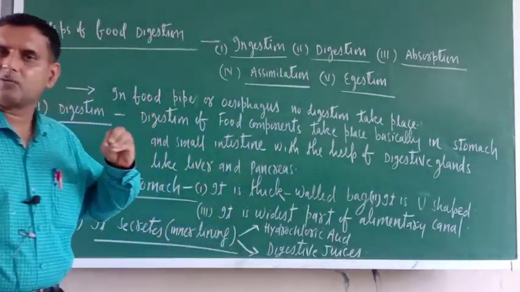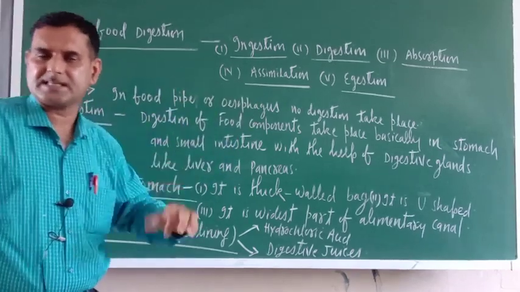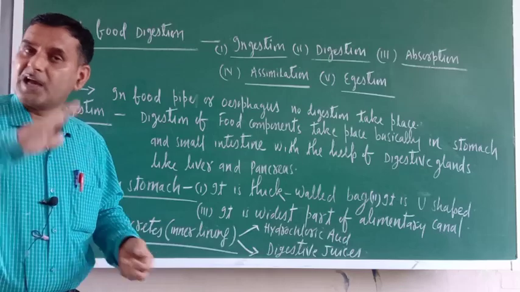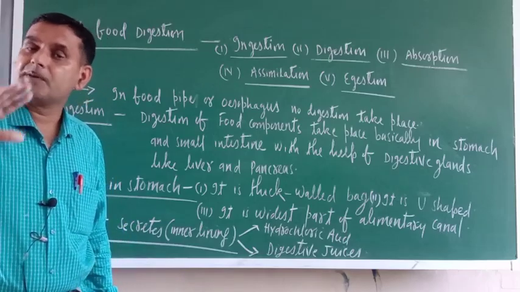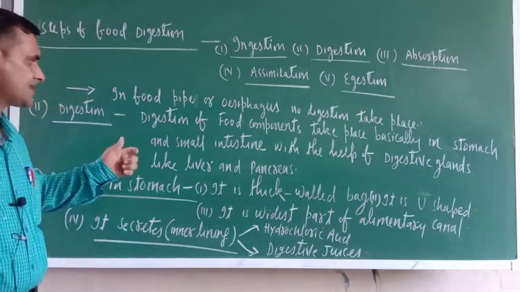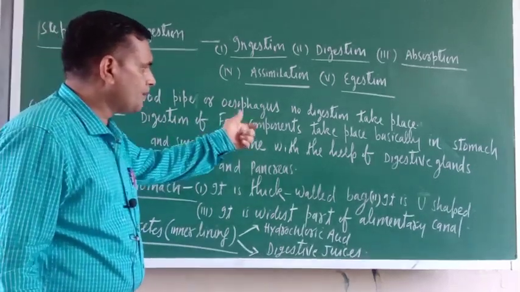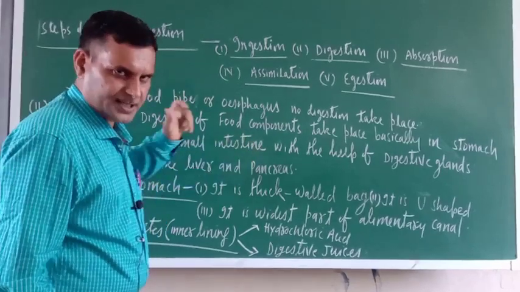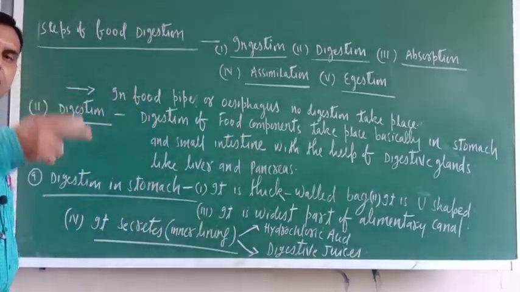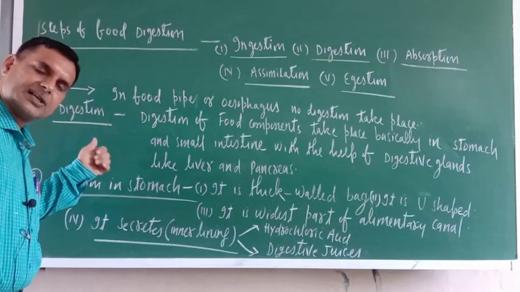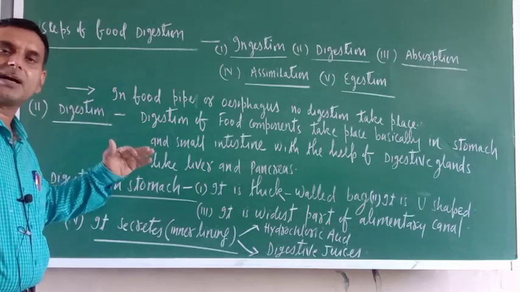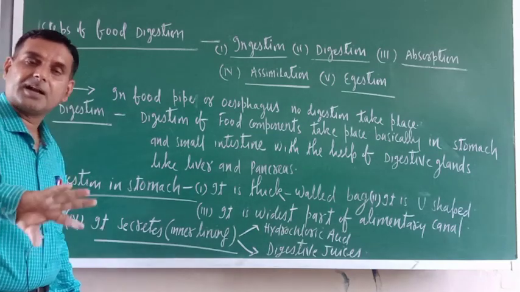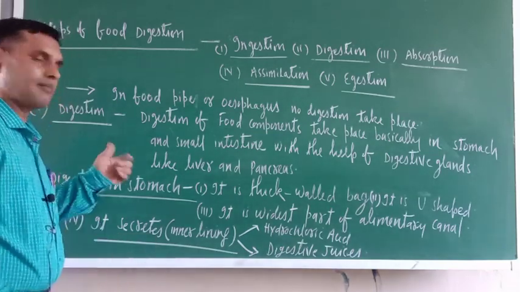Digestion means breaking down of food into simpler substances, because in food many complex substances are there, and step by step they will be broken down into simpler substances. The digestion of food components takes place basically in the stomach and small intestine. So the second step is digestion. Through the esophagus, food has now reached the stomach.